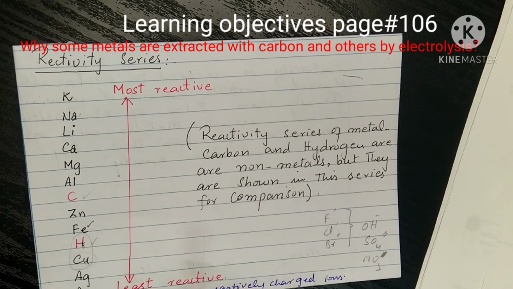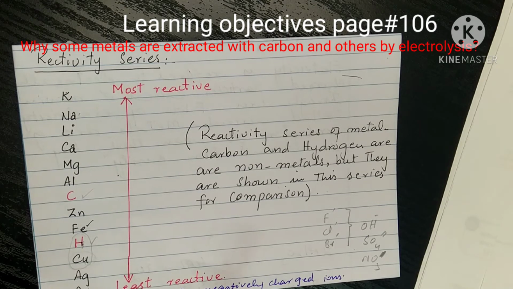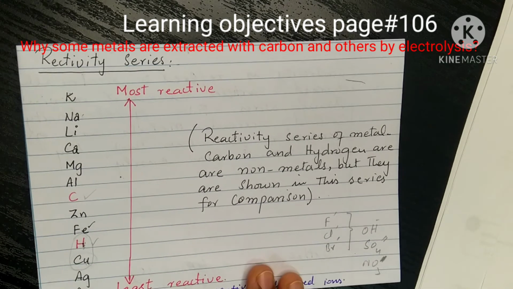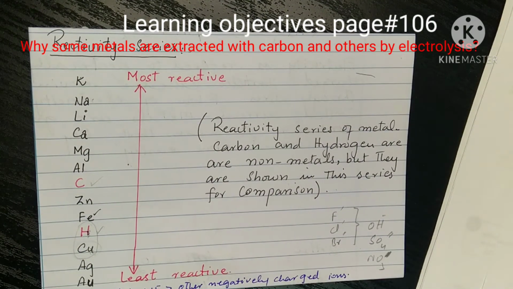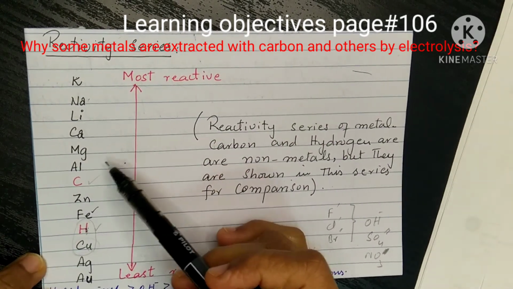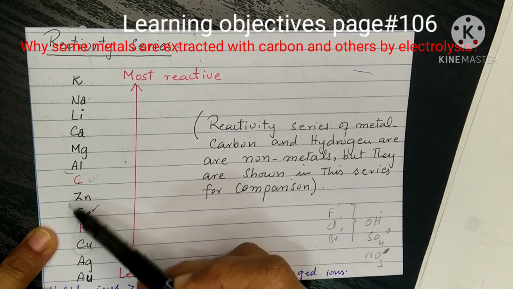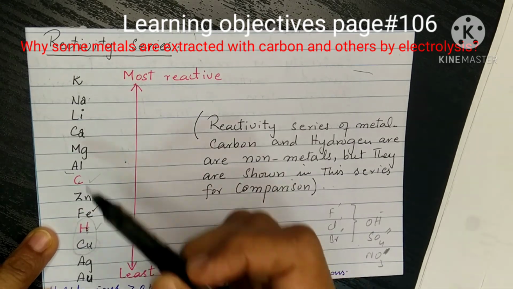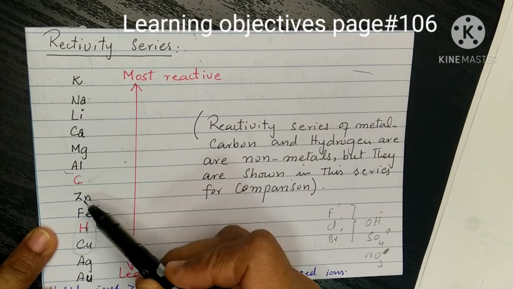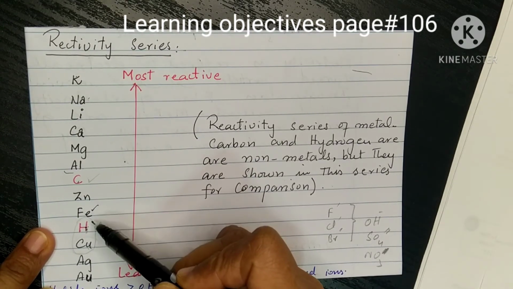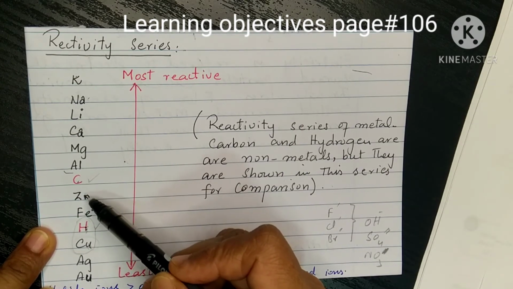The first question that is given in the learning objectives: why some metals are extracted with carbon and others by electrolysis. If we see the reactivity series and compare carbon with the metals, here we have carbon. This is one group of metals that is above the carbon, and there is another group of metals that is below the carbon. These metals are less reactive, and if they are present in the form of oxide or chloride or any compound form, we can use carbon for the extraction of these metals.